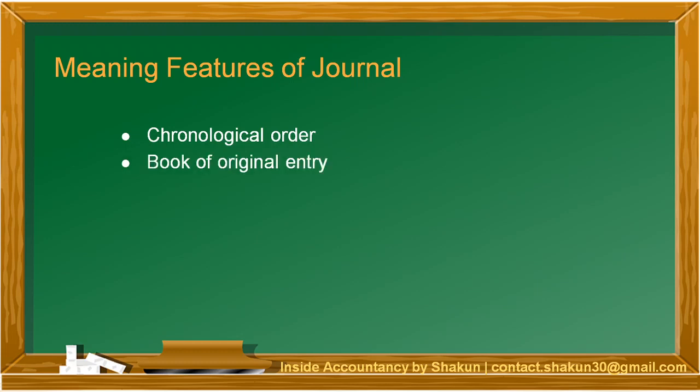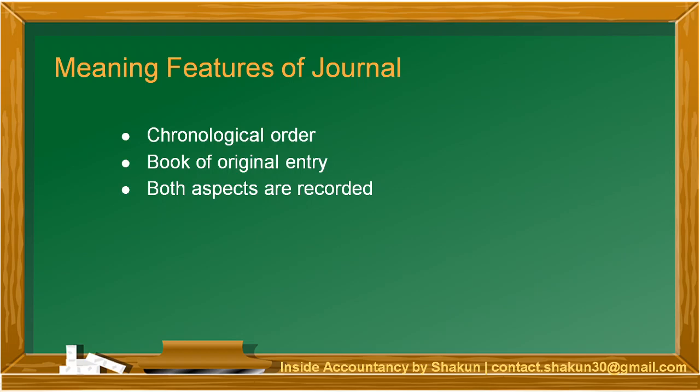The second feature is it is known as the book of original entry, in which transactions are written before they are posted in the ledger accounts. As I told you, there are two books of accounts, journal and ledger. So before the transactions are posted in ledger, they have to be recorded in the journal. This is the book of original entry.